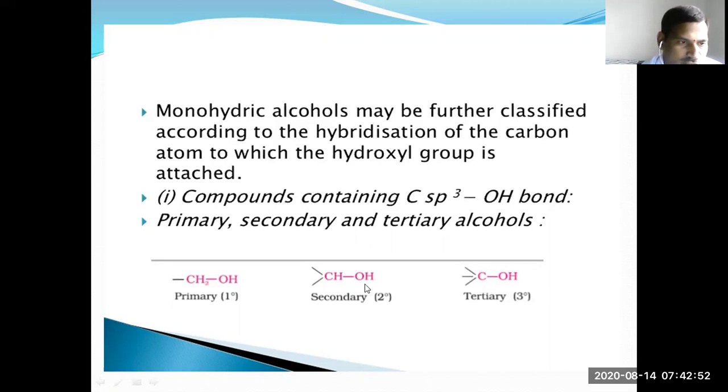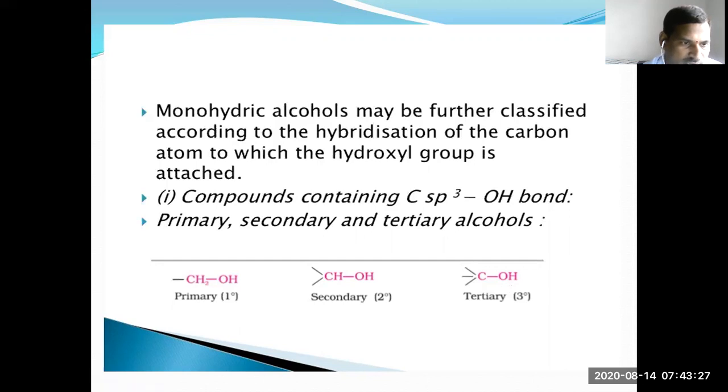Where the OH group is attached with a secondary carbon, those compounds are called secondary. Where the OH group is attached with a tertiary carbon, those are tertiary hydroxy compounds or tertiary alcohols. So in monohydroxy compounds we have primary, secondary and tertiary alcohols.